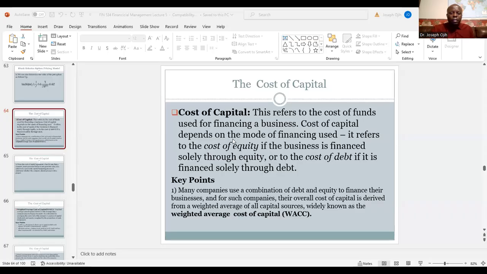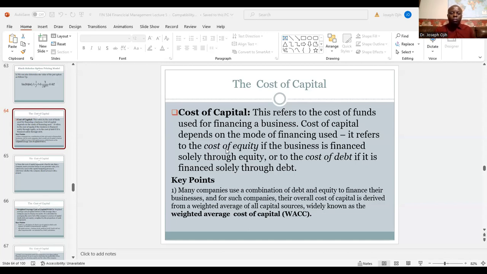So let us begin. When we say cost of capital, we are referring to the cost of the funds, the money that we use to finance a business. So the cost of capital depends on the type of financing used.